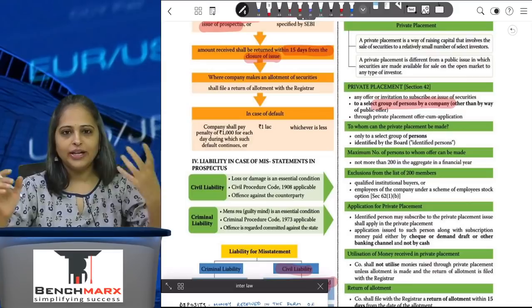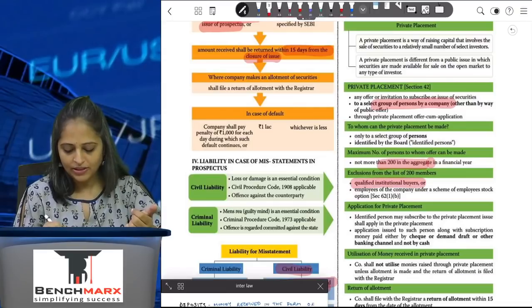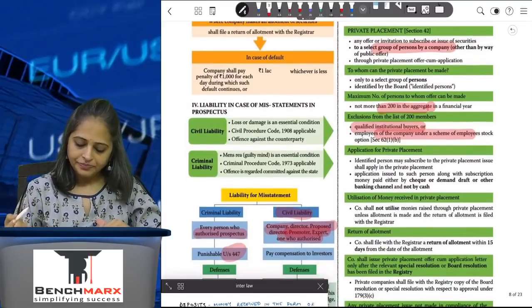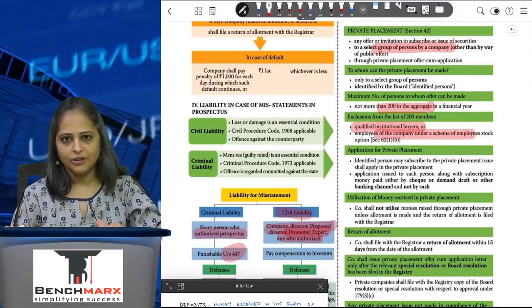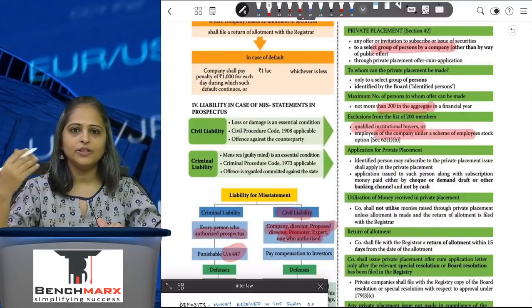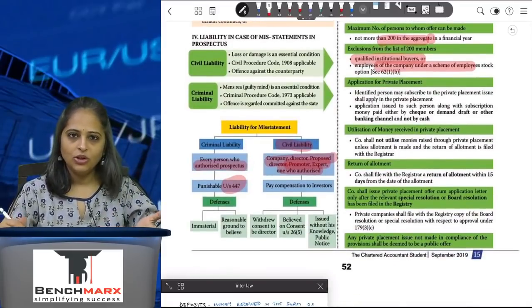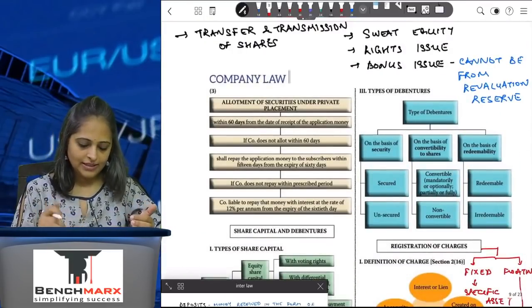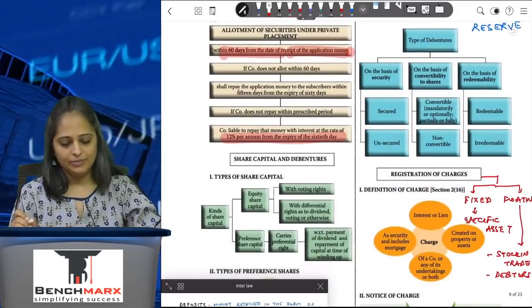Now, you cannot make private placement to more than 200 people. 200 people will not include your qualified institutional buyers or employees under the employee stock option scheme. Once the application money has been received, you will have to allot the securities within a period of 60 days. If you do not allot the securities within 60 days, you are supposed to refund the money. If you do not refund the money, you will have to pay 12% interest. If you do not comply with the provisions of the law, then there is a penalty for contravention of the law. So all of that is given here, allotment within 60 days from receipt of application. If not done, you will have to pay 12% interest.